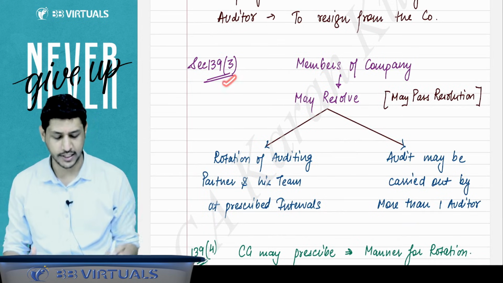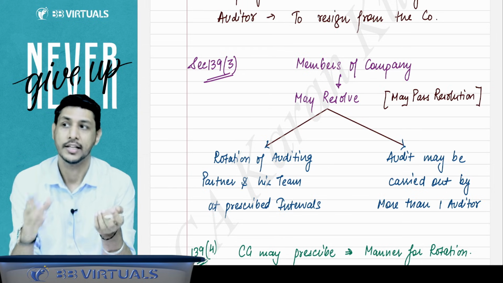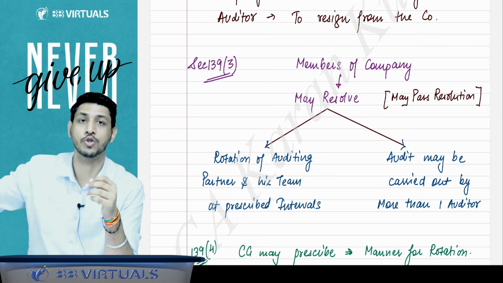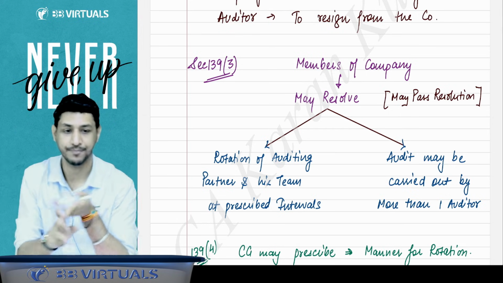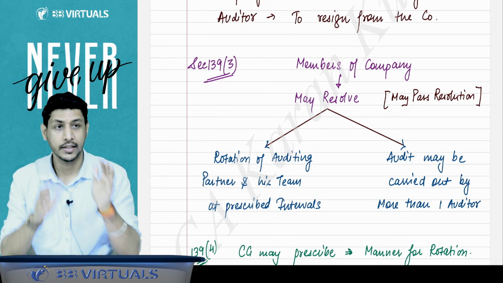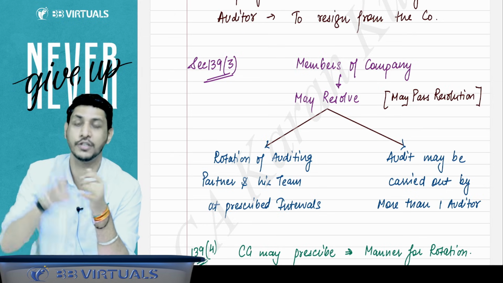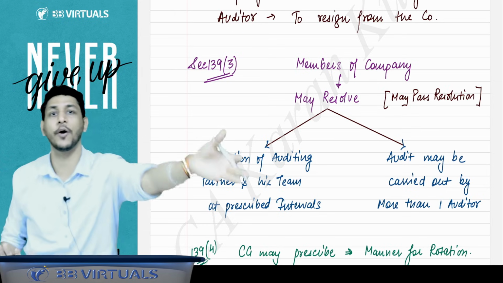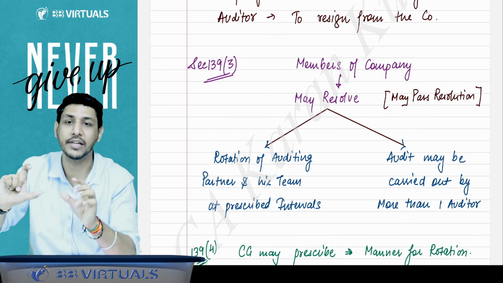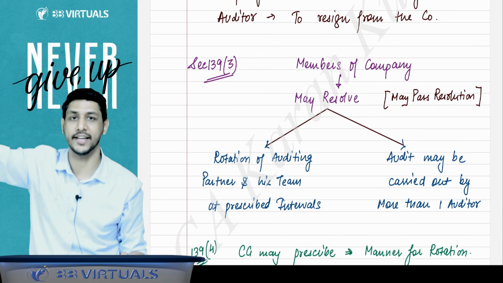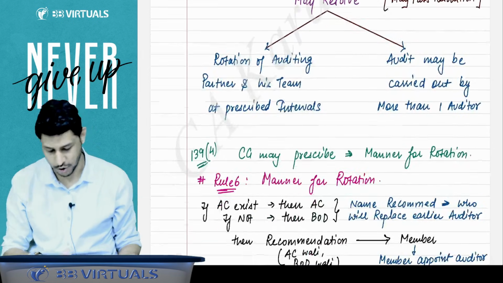139 subsection 3 also states that if members wish to do so, then members may pass a resolution that the audit is to be conducted by more than one auditor, that is, by joint auditors. Second point, in rotation of auditors, they can pass a resolution that the rotation of the auditing partner and his team should be done, which means that Deloitte is retired, now we will appoint EY. EY will serve for 10 years, but the same team, same partner will not do the audit for exactly 10 years. You have to rotate the partners as well, and the team as well. For this, the resolution can also be passed.